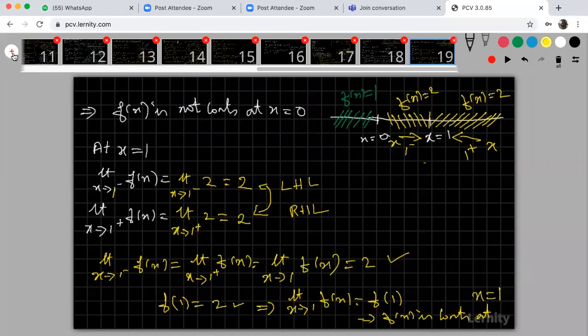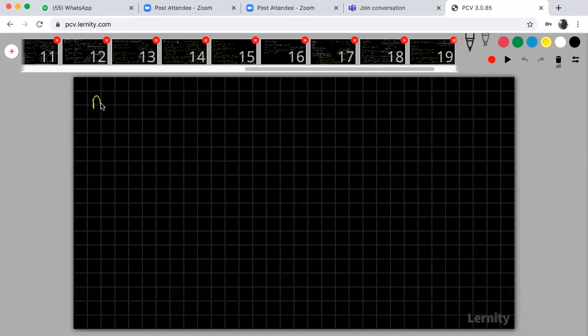Right. Any one of you, kindly check the answer and tell me whether at x is equal to 2, f of x is continuous or not continuous. Anyone? Please try, please answer me. See the previous slides.